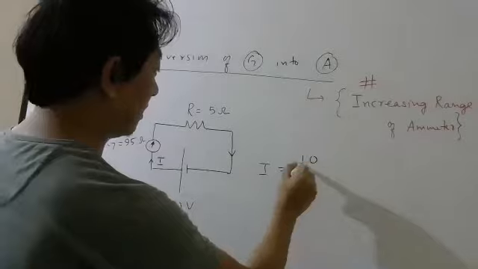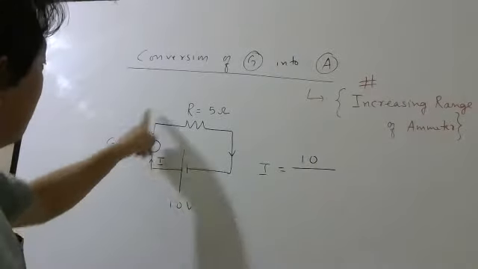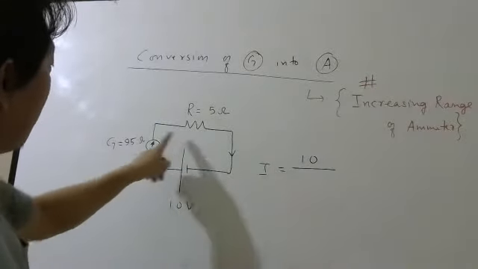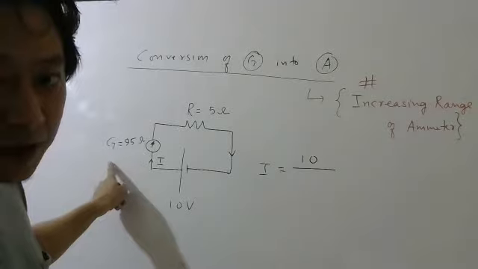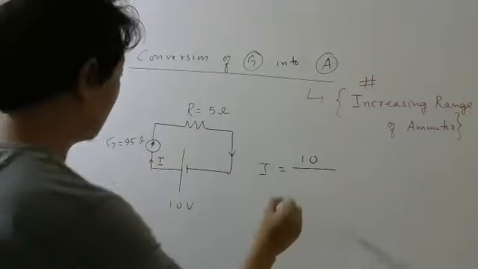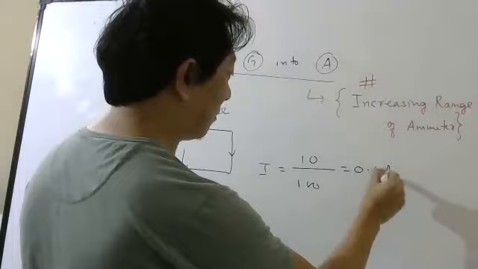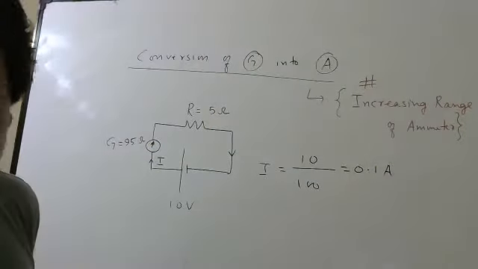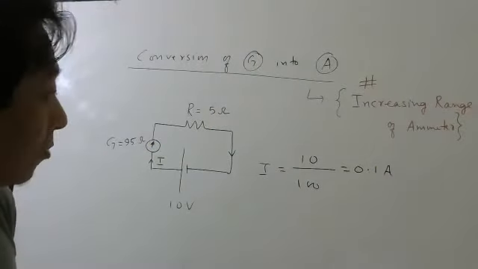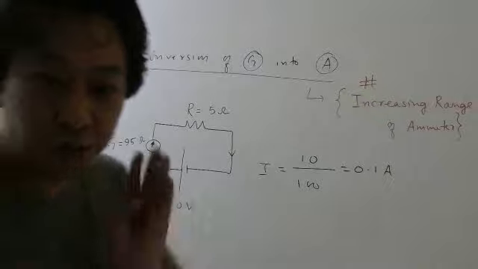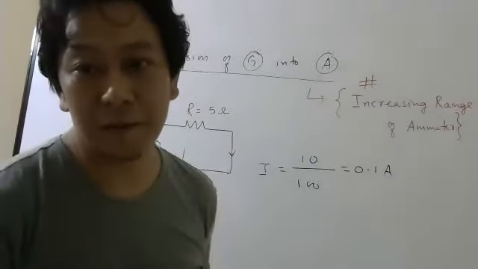Voltage is 10. Resistance is how much now? 95 and 5 in series, so it will be 100. So current will be 0.1 ampere. So your galvanometer will show 0.1 ampere.